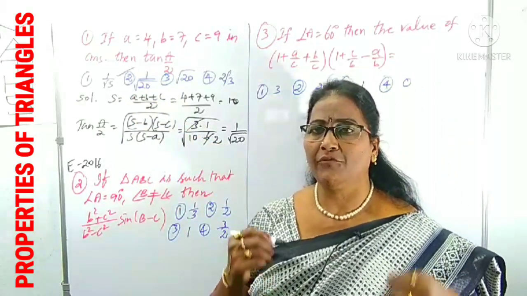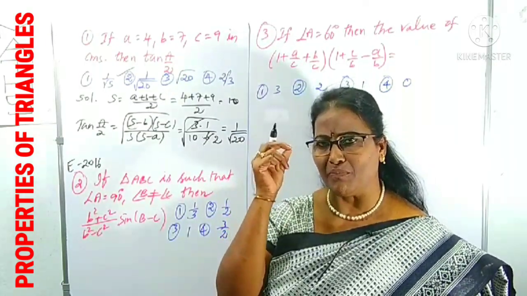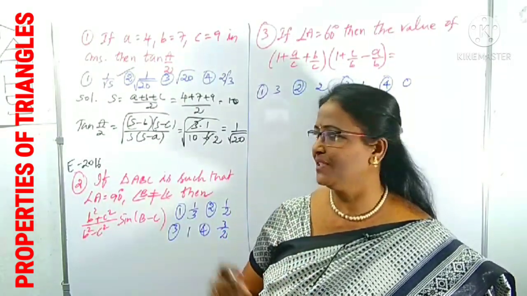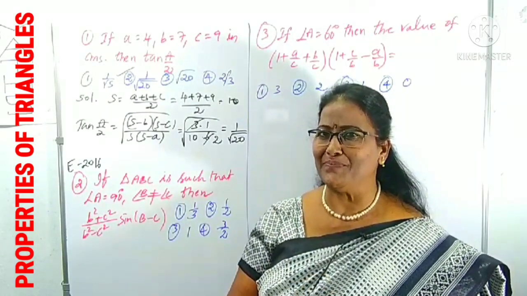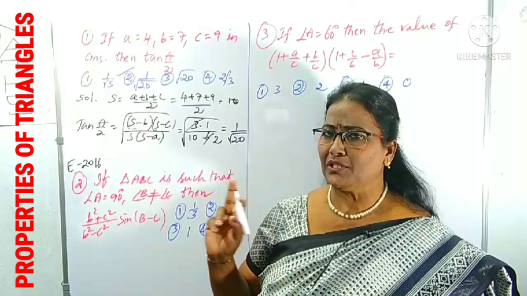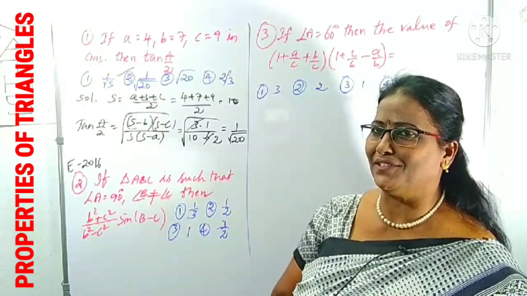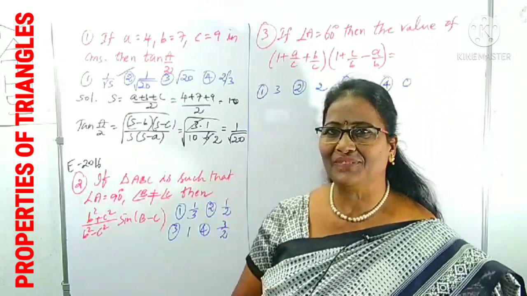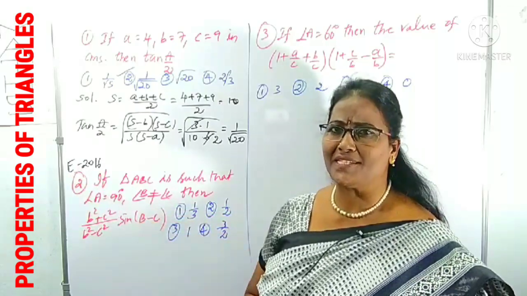Which option is it clearly? Second option. You have to do a quick solution. You have to calculate most of the steps in your mind in the case of objective questions. From an objective point of view, time is important, speed with accuracy is important. From reading the question onwards, take care and observe the options also, very, very important. Right. That's it. Clear? Now question number 2, which is given in MSET 2016.